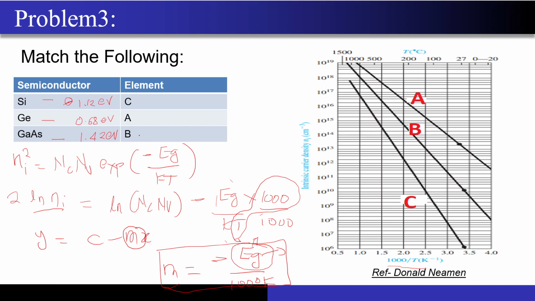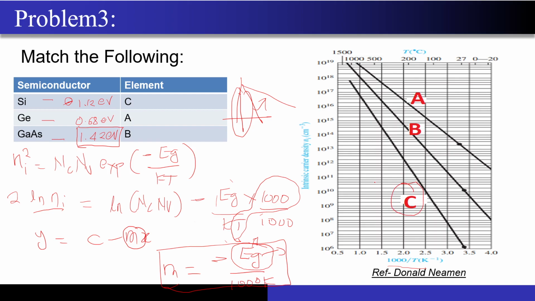So which of the following has more band gap? You can clearly see it is gallium arsenide, right? So a sharper line. What do I mean by a sharper line? Let's say this is one line, this is one line, this is one line, right? So this line has more slope compared to this line. Now we will see which line among A, B, C has the highest slope. This A is having this slope, B is falling at this rate, and C is falling at a higher rate, right? So this C line that you are seeing over here has the highest slope.